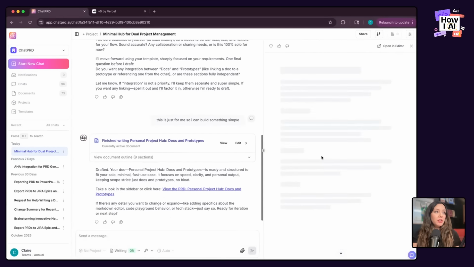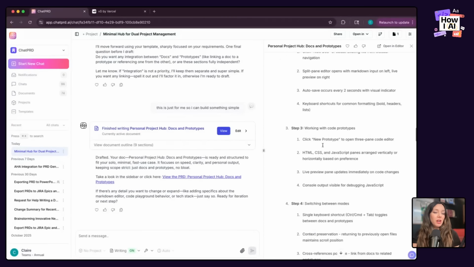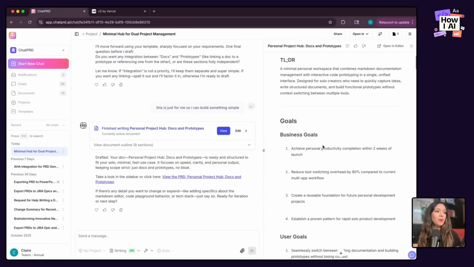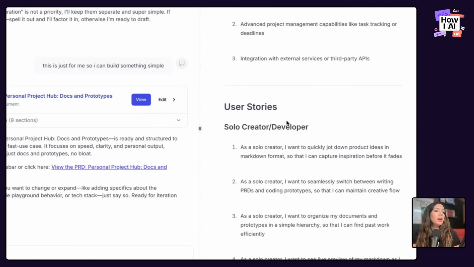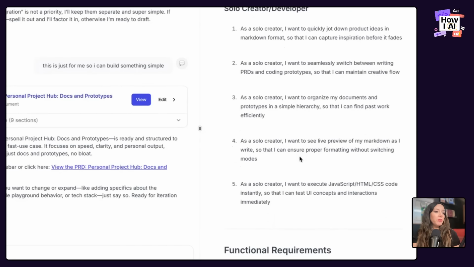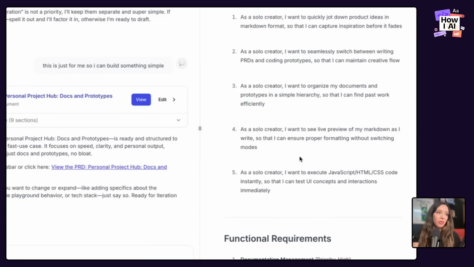Okay, my document is done. I'm just going to read the top. I'm going to be the laziest PM because again, this is a mini episode, not a big episode. My general goal: I want to quickly direct on product ideas in Markdown format. I want to seamlessly switch between writing PRDs and coding prototypes. I want to organize my documents. I want to see a live preview. Okay, sure. Why not? This looks great.